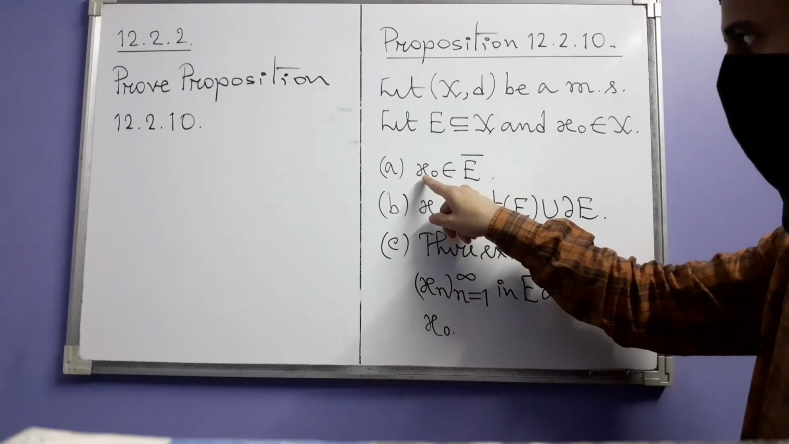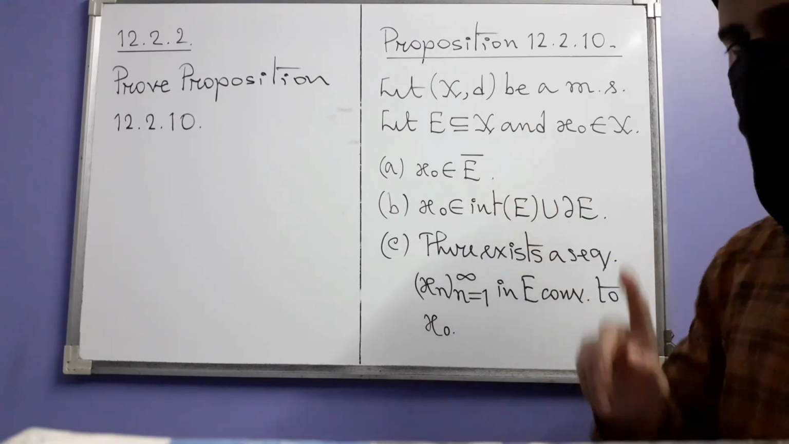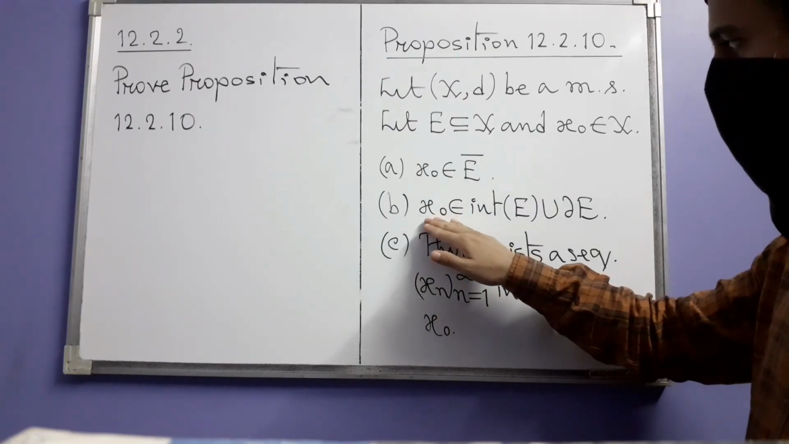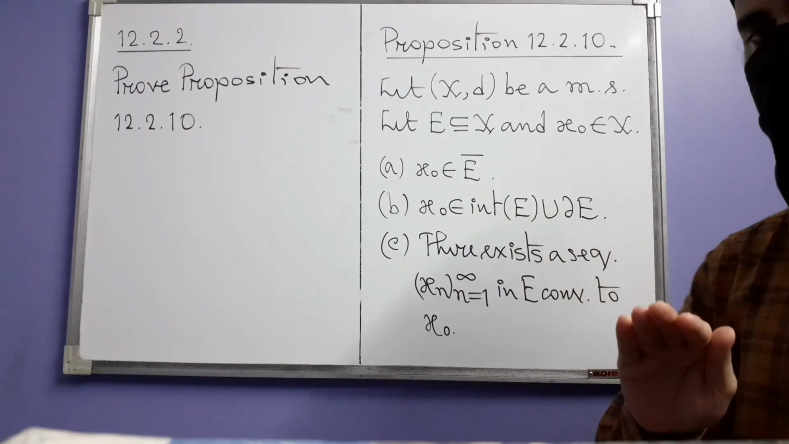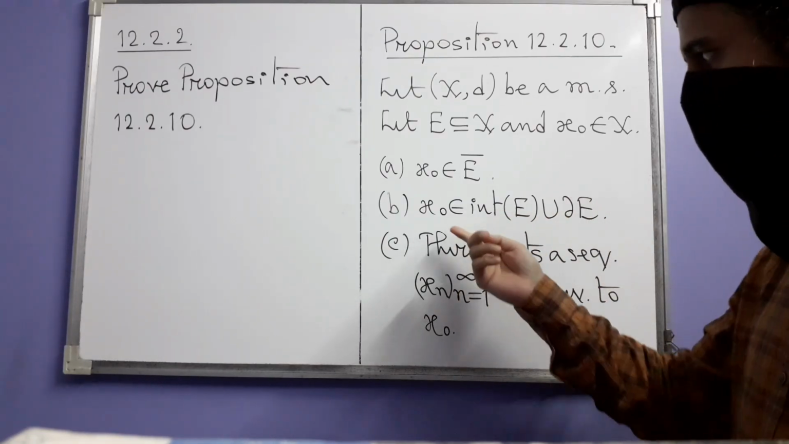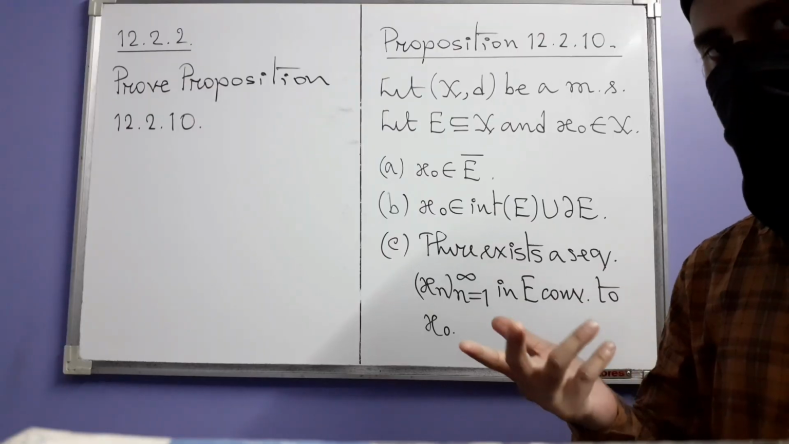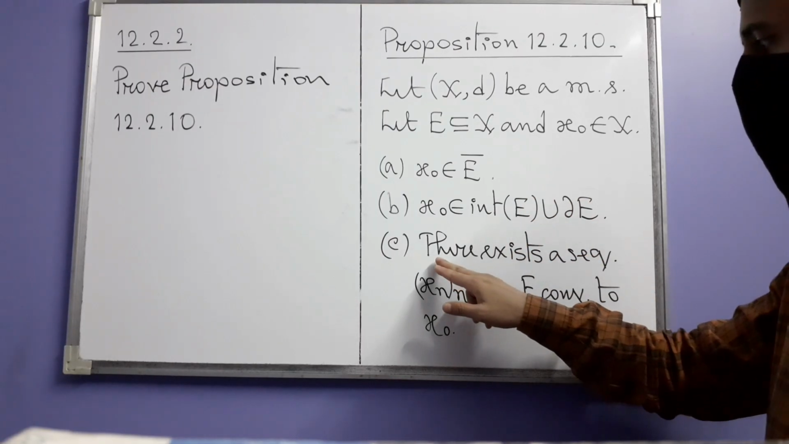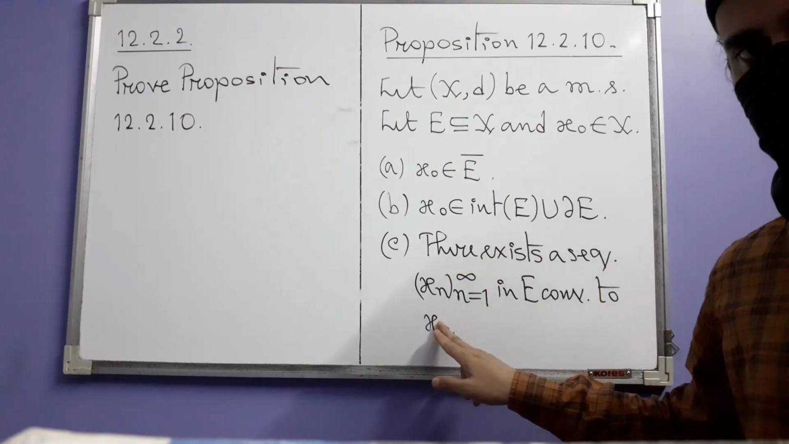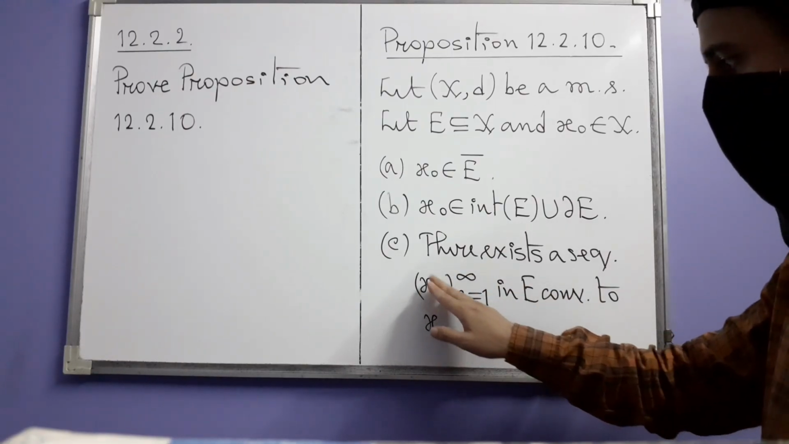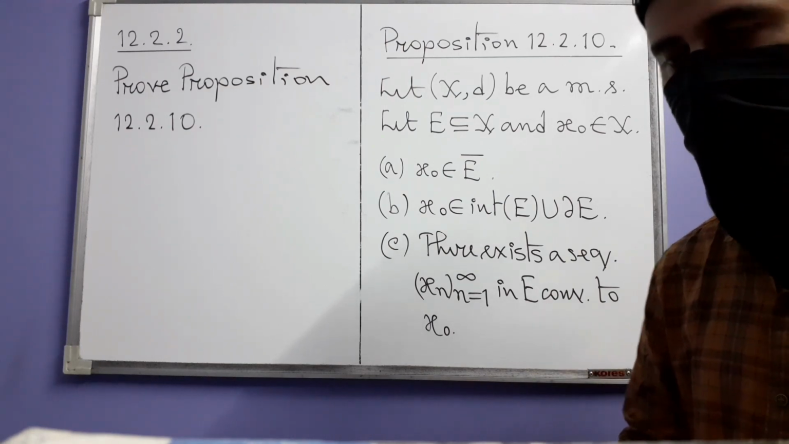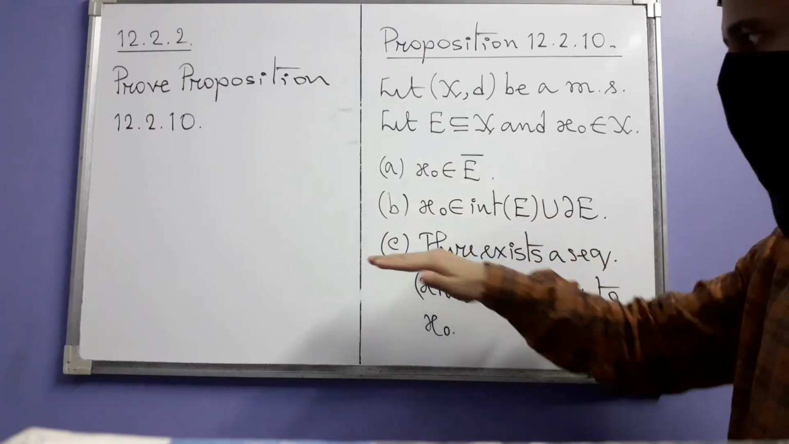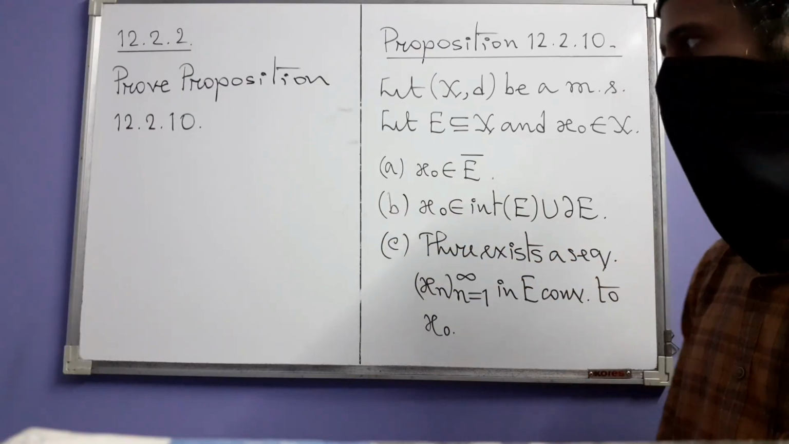The first statement is that x0 belongs to the closure of this set E. That means x0 is an adherent point of E. The second one says that x0 is either an interior point of E or a boundary point of E because it belongs to their union. Their union means the union of the interior of E and the boundary of E. And the third statement is that there exists a sequence x_n in E, which means that all the terms of this sequence are points in E, that converges to x0. So we have to prove that A, B and C are logically equivalent. So let's do that.